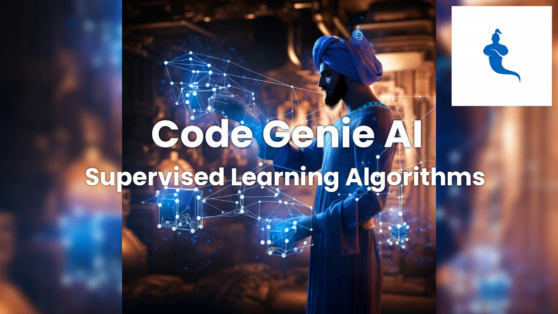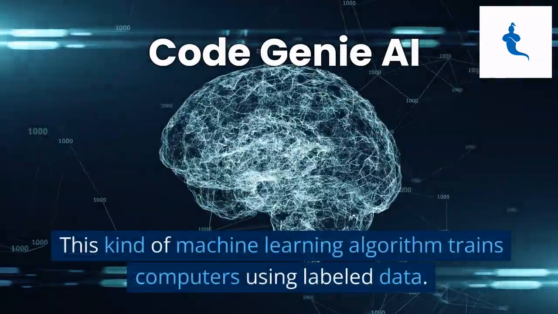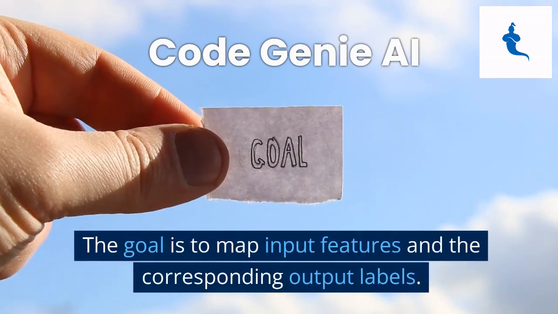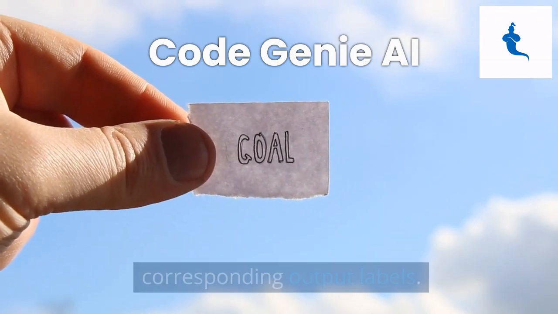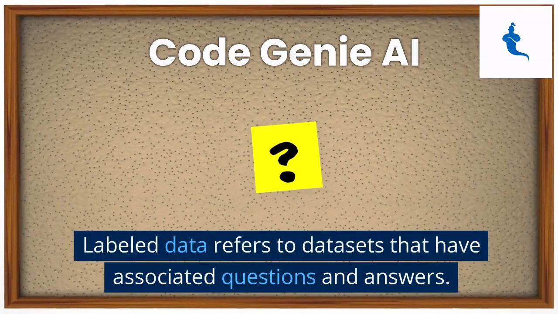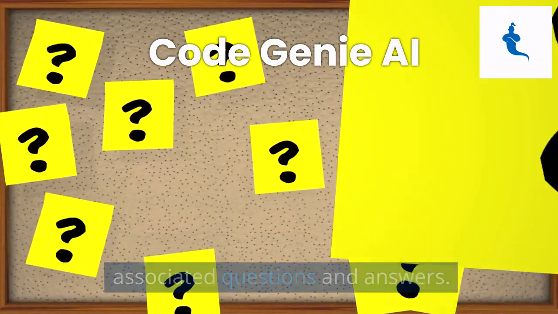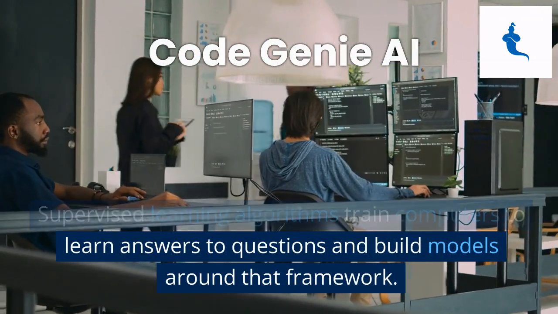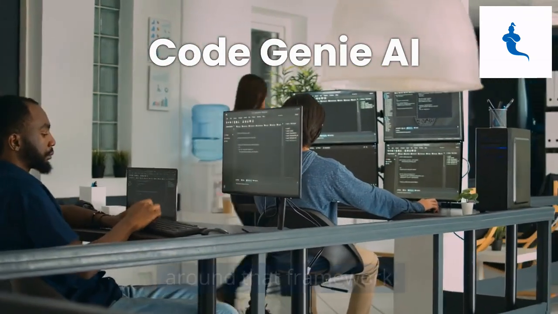code-genie.ai, AI supervised learning algorithms. This kind of machine learning algorithm trains computers using labeled data. The goal is to map input features and the corresponding output labels. Labeled data refers to datasets that have associated questions and answers. Supervised learning algorithms train computers to learn answers to questions and build models around that framework.